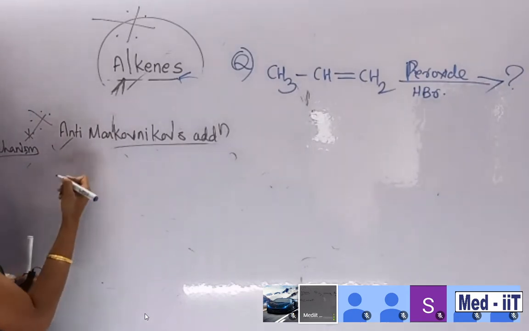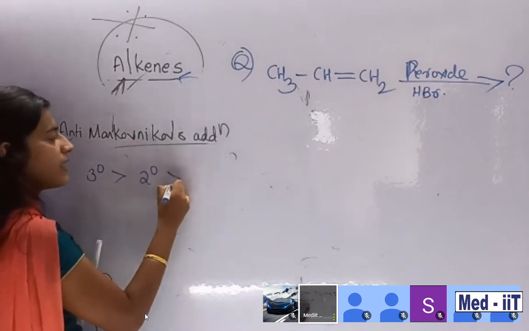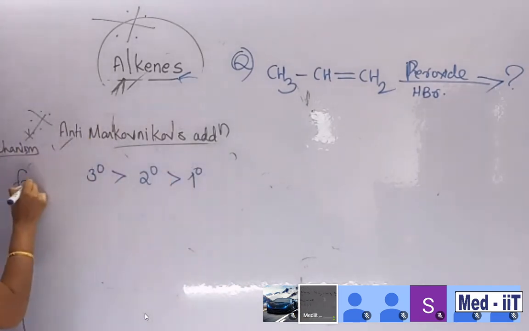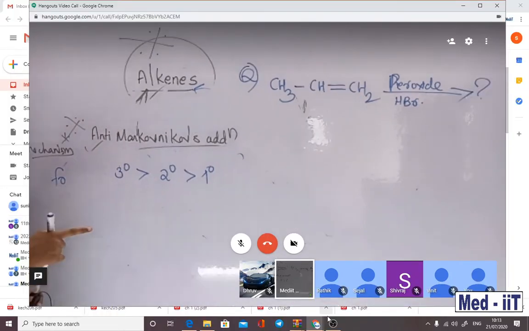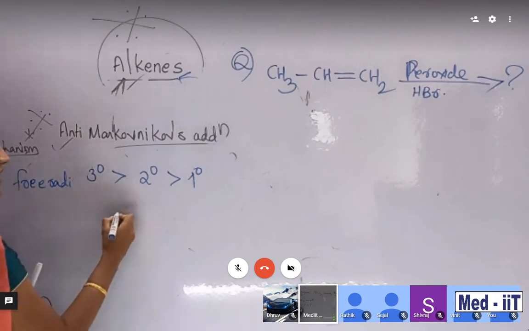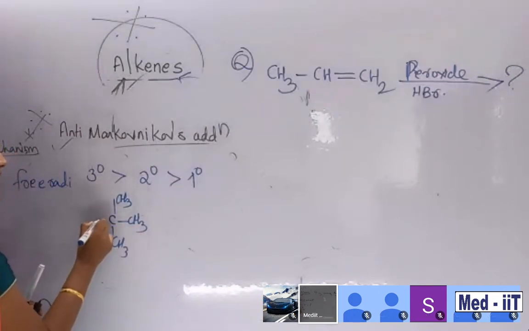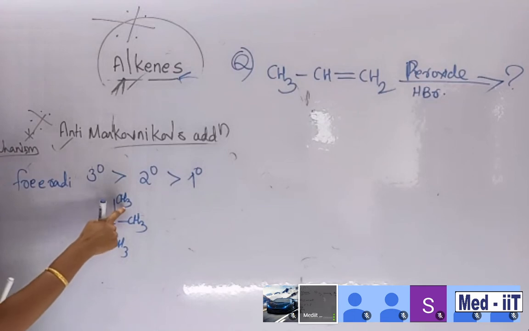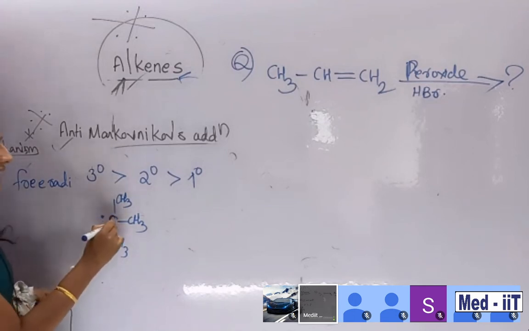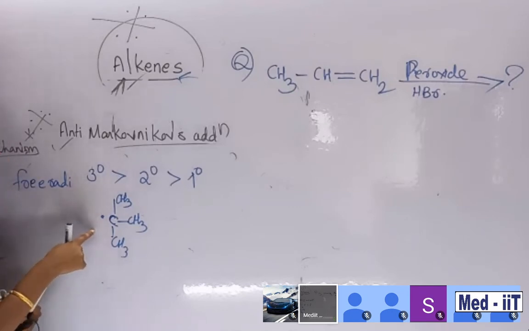Free radical, there are 2-3 types of free radical: tertiary free radical, secondary free radical, primary free radical, not carbocation. Carbocation is in the Markovnikov rule. I think you are familiar, because look now, see, CH3, then dot. This is the tertiary free radical. Why tertiary? The carbon is surrounded by 3 more carbons. Sorry, not carbocation, this is tertiary free radical.